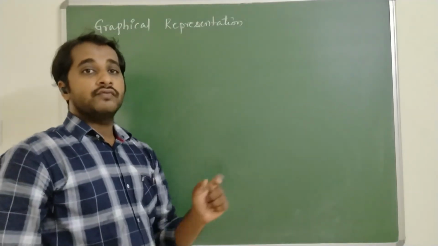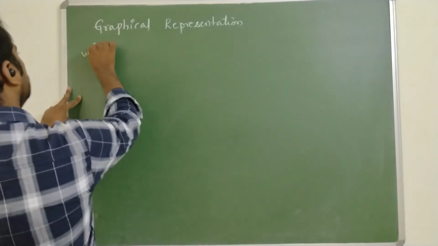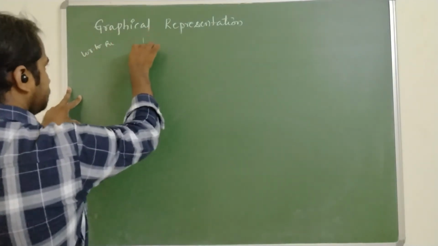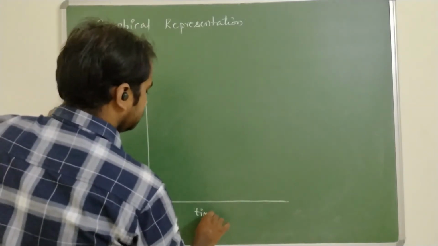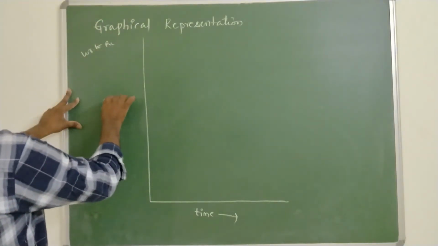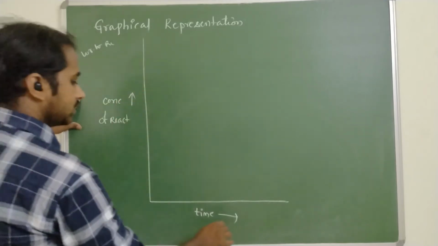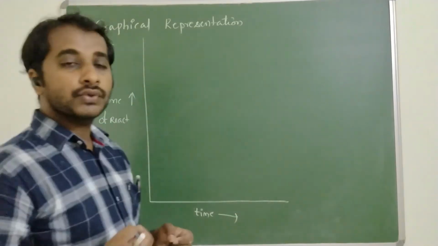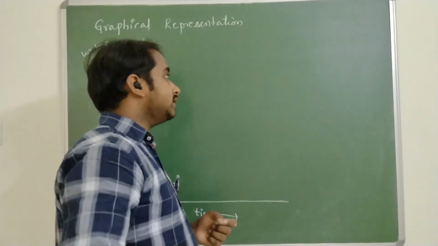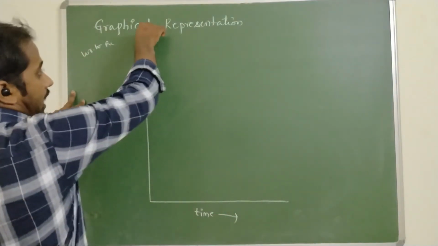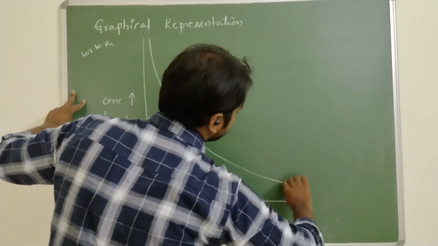Now the representation of rate with respect to the reactant. As time increases, the concentration of reactant gradually decreases in the course of the reaction. So initially there is a high value of concentration and it gradually decreases.